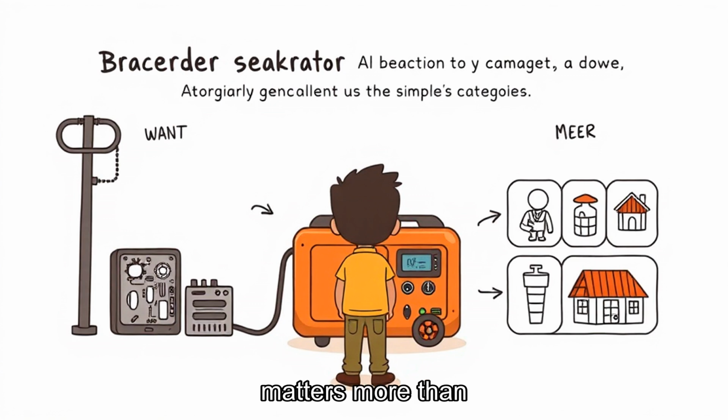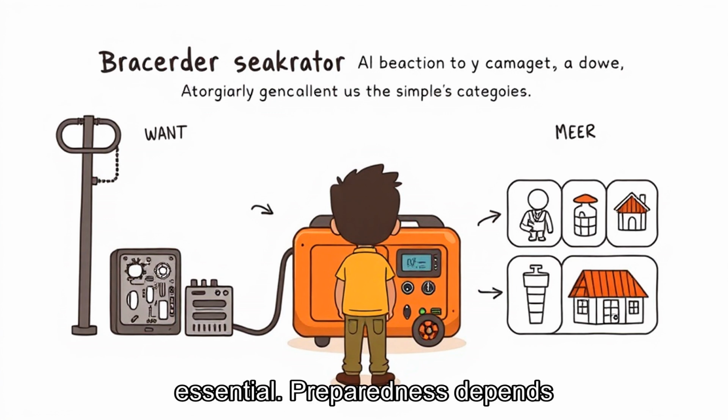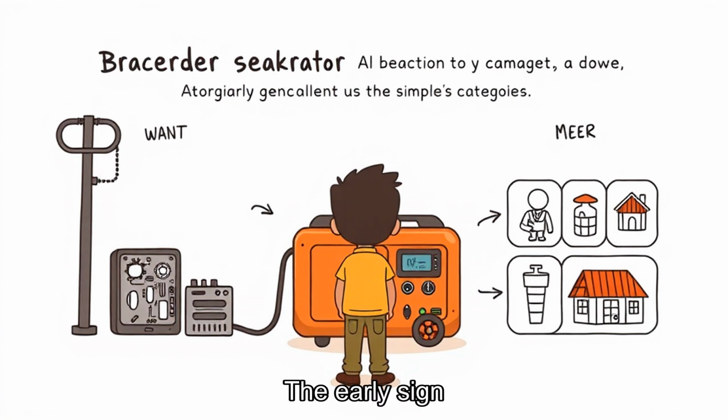Emergencies reorder categories. Needs versus wants in economics appears when a backup generator may be a want in normal times and a need during frequent outages. Risk changes what is essential. Preparedness depends on local conditions. The early sign matters in needs versus wants in economics because it can change cost, trust, timing, or emotional meaning. That difference matters because it is often where the pain or cost is felt.